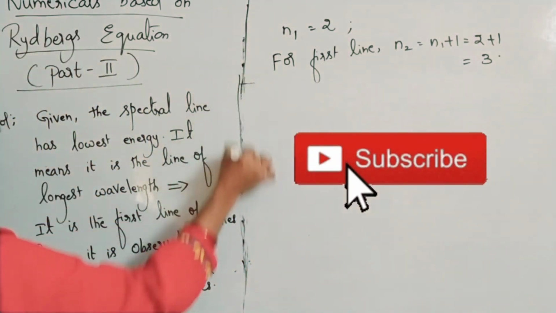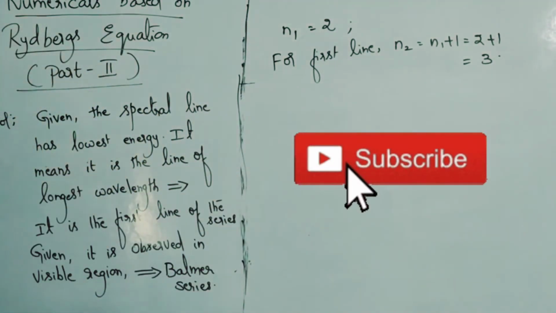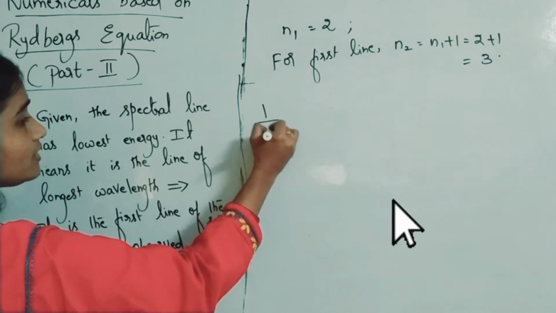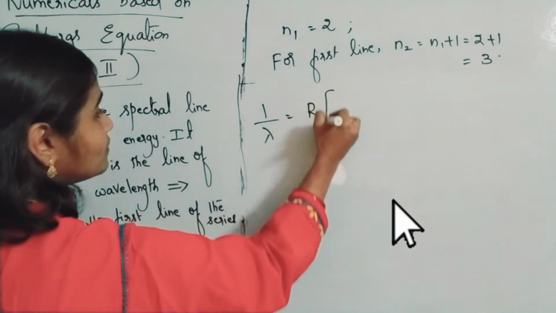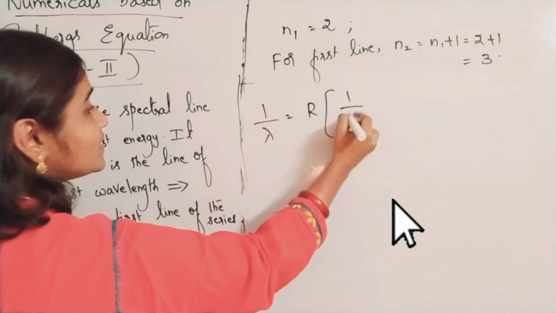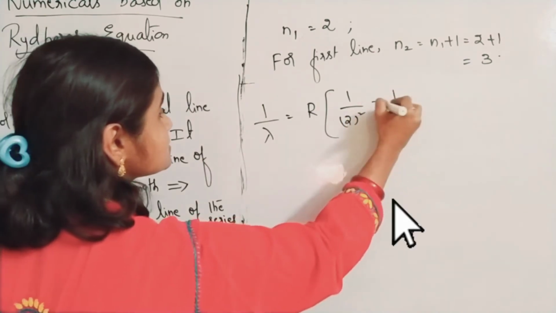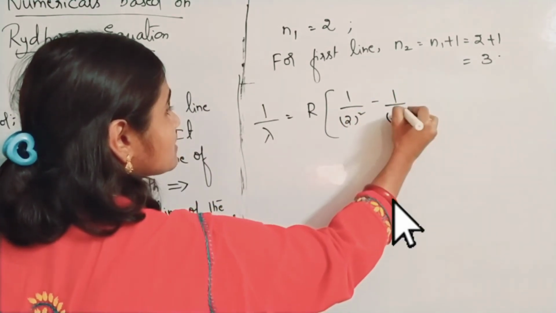So, first line of the series we have to find. You will use Rydberg's equation. So, 1 by lambda is equal to R into 1 by n1 square, which is 2 square, minus 1 by n2 square, which is 3 square.